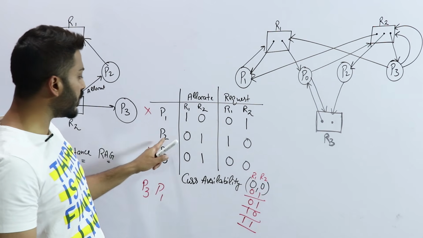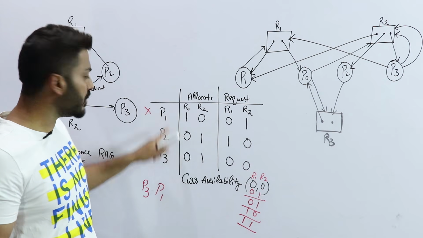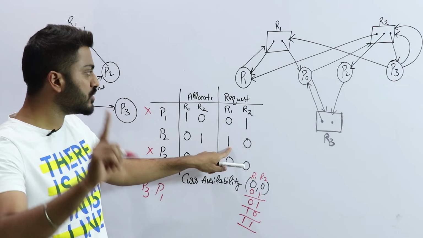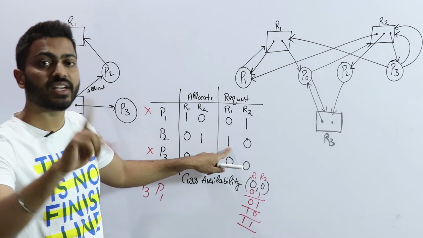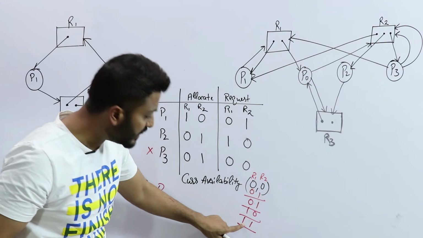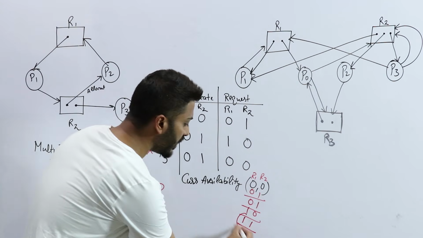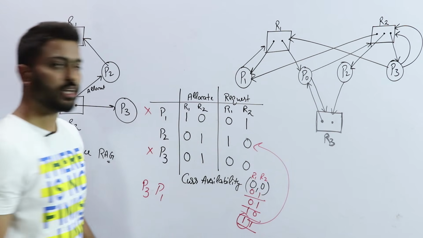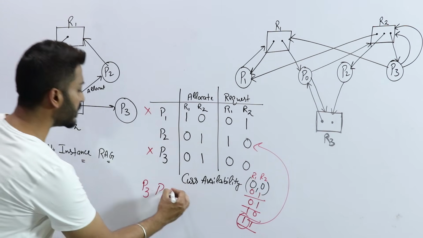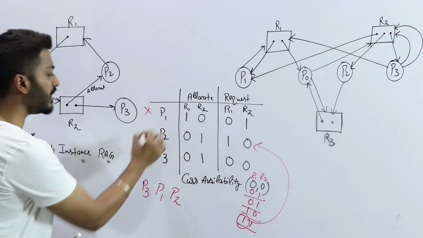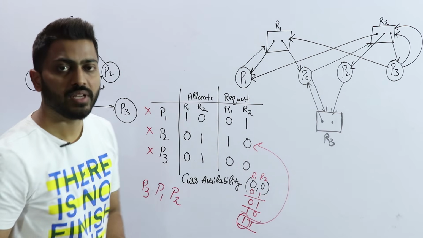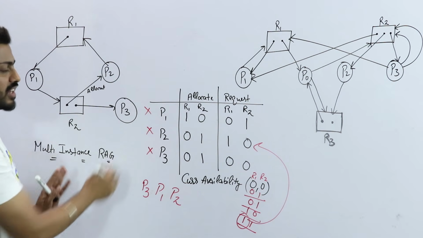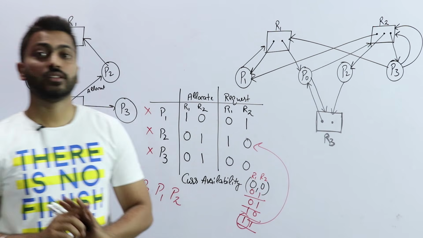So can I fulfill the request of? I am having only P2 because the others are terminated. So P2, what is the request? P2 needs one resource of R1 to execute. Do I have? Yes. I am having one resource of R1. So I simply give it to P2 and P2 will also successfully terminate and there will be no deadlock in the system. So you can clearly say in this diagram, in this RAG, there is no deadlock.